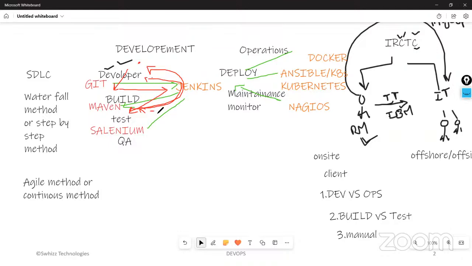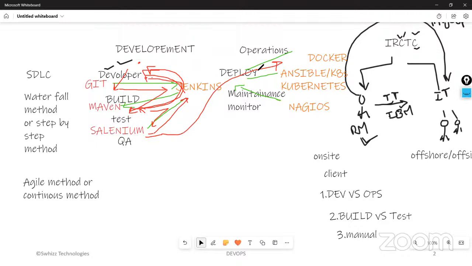After this, continuously within 1 or 2 minutes, the code will be sent to the Selenium tool for testing purposes. If they are facing any error during testing, again that will be communicated to Jenkins. Jenkins will send an automatic email to the developers. In such a way, if everything is working fine, then the code will be sent to the deployment team, or Docker or Ansible.